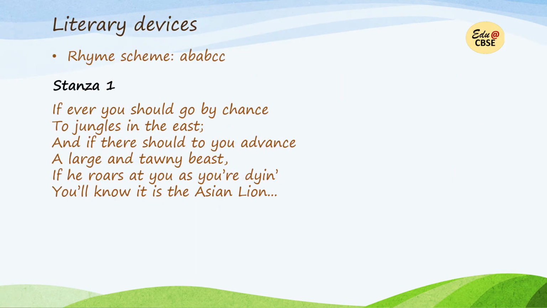Now we have the important thing, the literary devices. First of all, rhyme scheme. The rhyme scheme of the whole poem is ABA, BCC. The poem follows this rhyme scheme. Now in stanza 1, what are the literary devices that are used? Let's see one by one. Assonance. Assonance is in lines 1, 3 and 5.